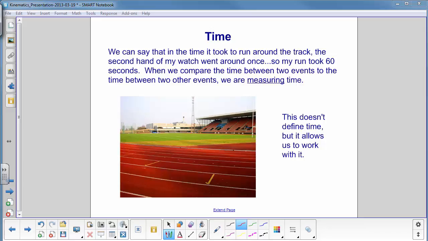Here's how we'll work with time. We're going to say that a person running around this track here at a high school, when the person made 1 lap around the track, the second hand on your watch went around once. So the run took 60 seconds. We're comparing the time between two events. One event is the person running around the track, and the other event is the second hand on the watch going around one complete time. We call that measuring time. We still haven't defined time, but now we're able to work with it.